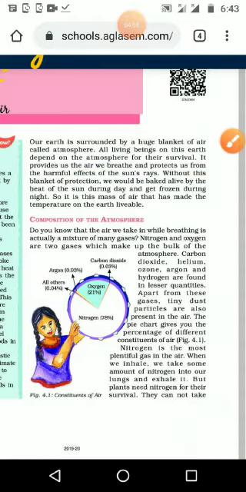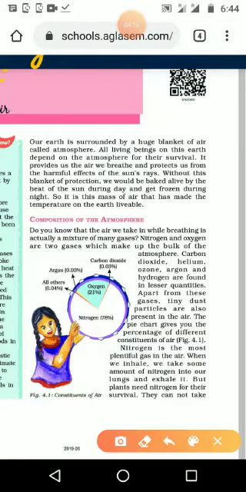Without the blanket of protection, we would be baked alive in the heat of the sun during the day and get frozen during the night. If this atmosphere was not surrounding the earth, then what will happen? We may be baked alive in the daytime, and at night we may become frozen, like being kept in a refrigerator, going into minus degrees.